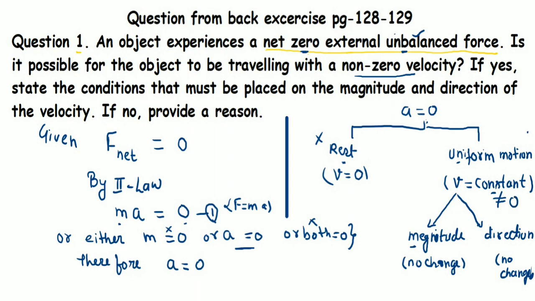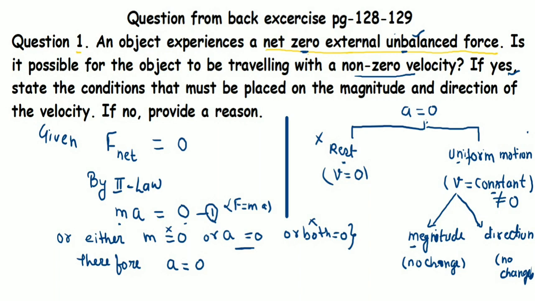So what would be the condition for a non-zero velocity? The condition is that the magnitude and the direction of velocity will not change. This is the only way the object will have non-zero velocity. And if no, provide a reason.